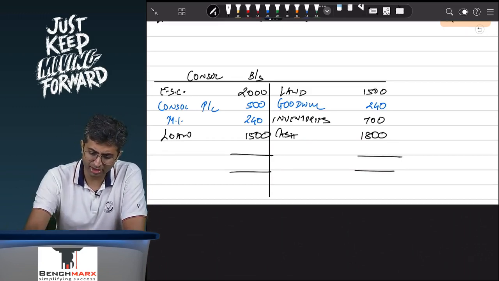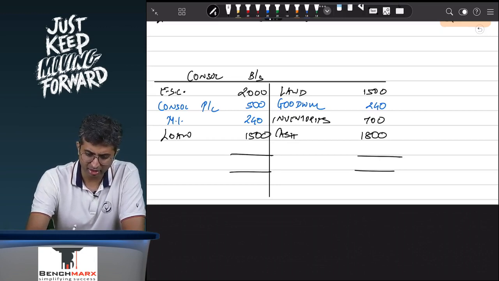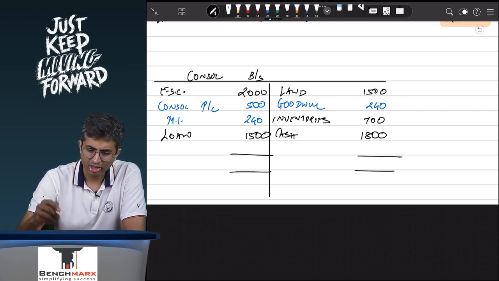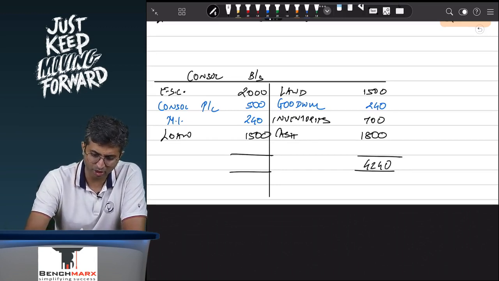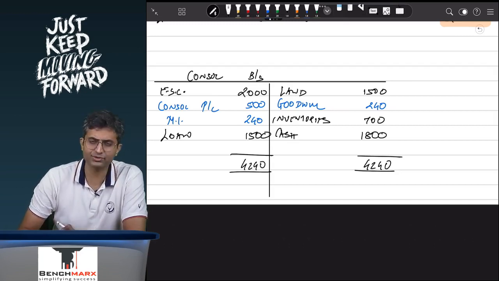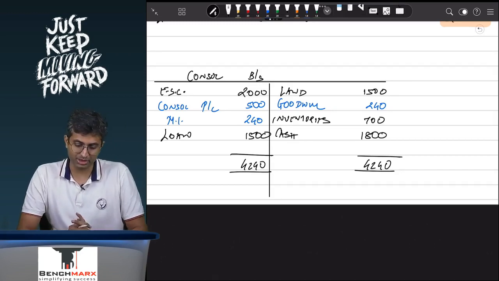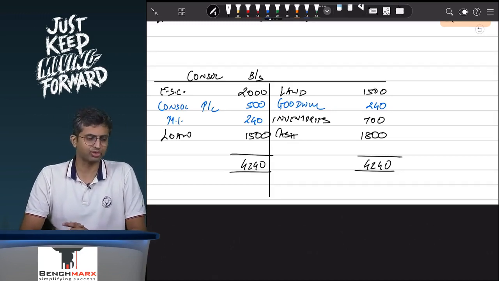So over here, if we take 1500, 240, 700, 1800, this comes to 4240 in the consolidated balance sheet. 2000, 500, 240 and 1500, this also comes to 4240. This gives you the consolidated balance sheet from scratch. You will obviously prepare this in the Schedule 3 format.